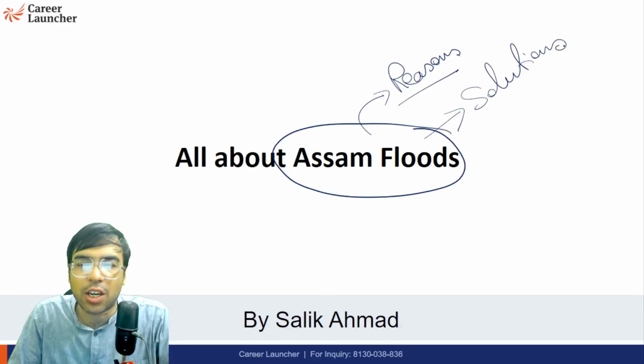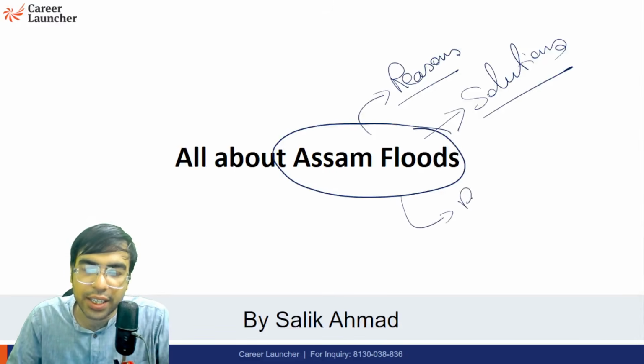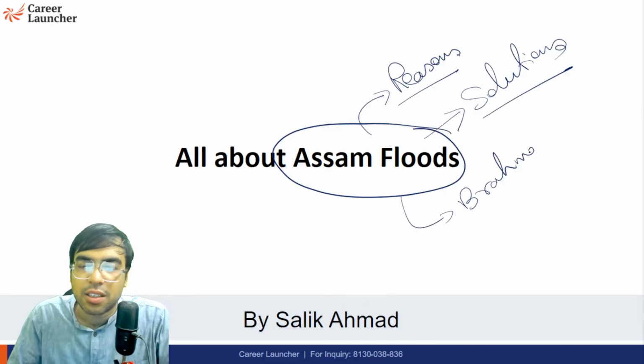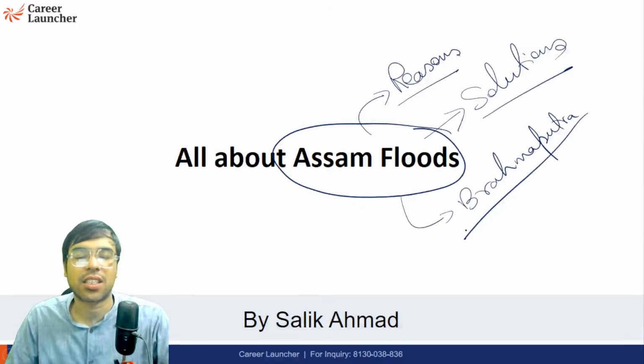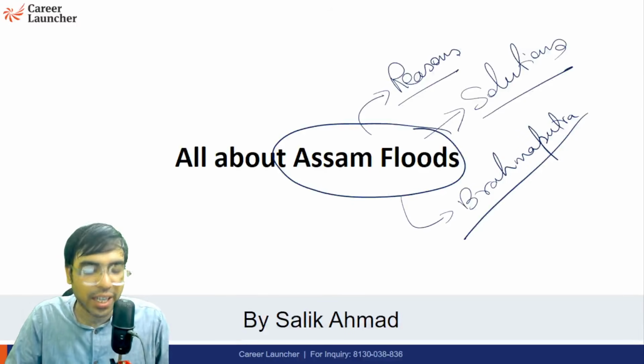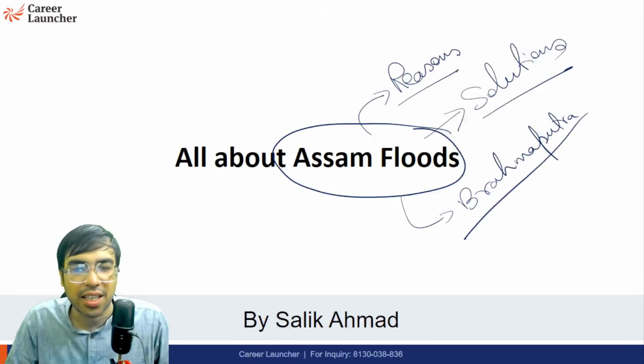The main river that causes the Assam flood is the Brahmaputra, but there are other reasons as well. We will talk about all those reasons, and about the significance of the Brahmaputra River and things related to that in this class. So let us start with today's class.